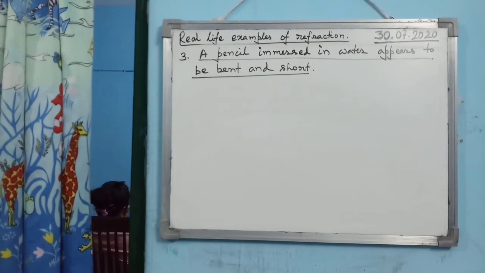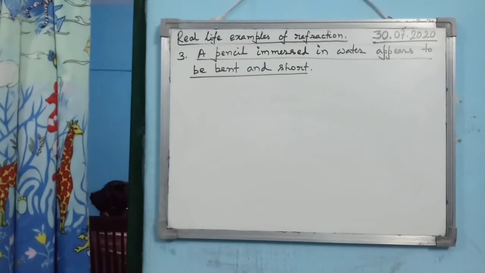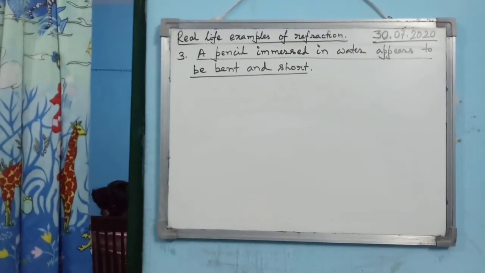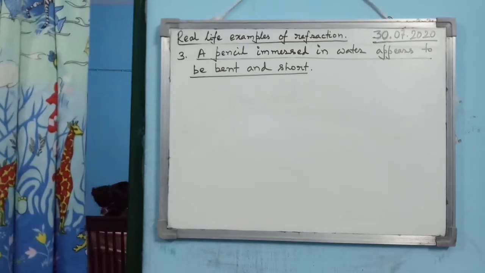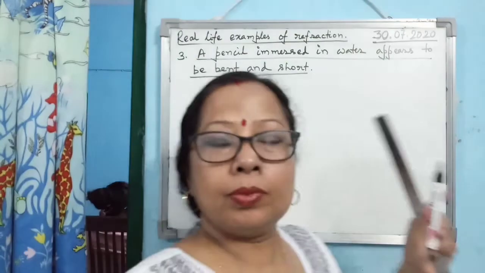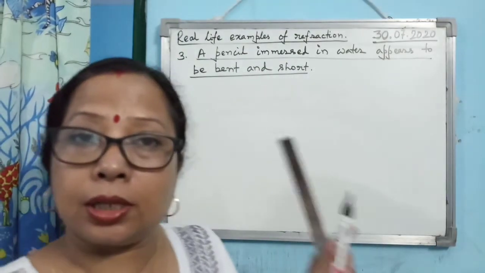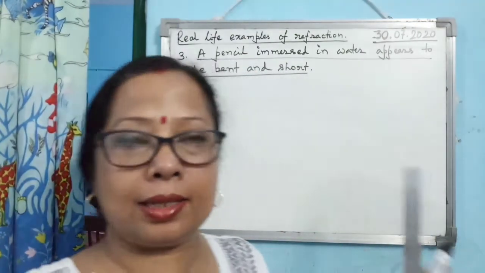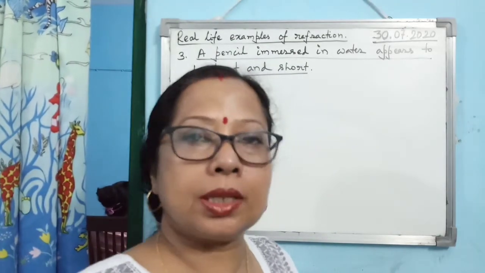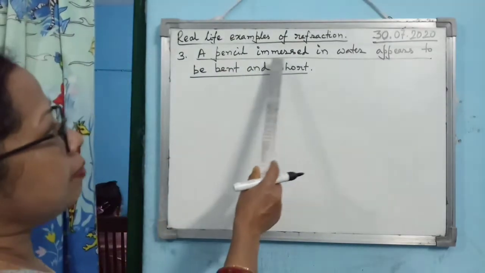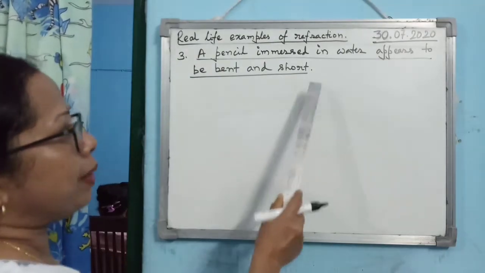Next, although it is not given in your book, it is there in your syllabus sent from the council, so everyone should note it down and learn it. A pencil immersed in water appears to be bent and short.